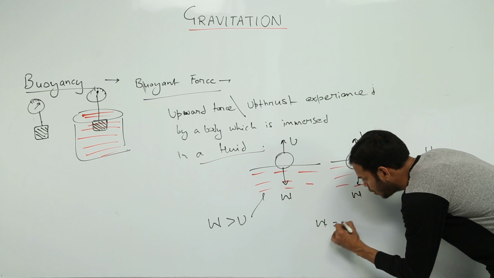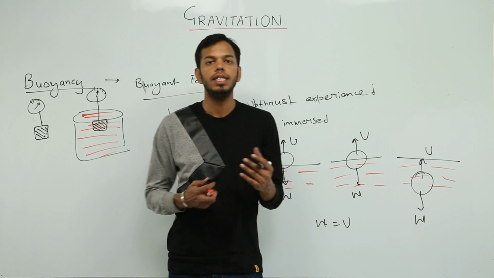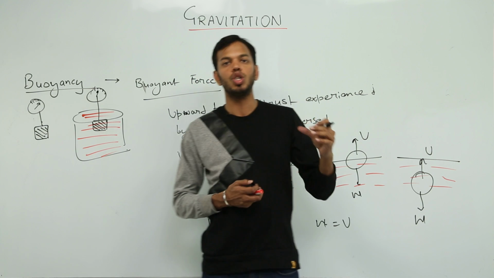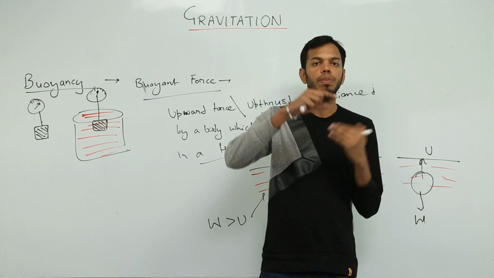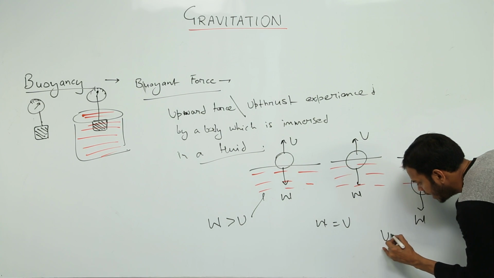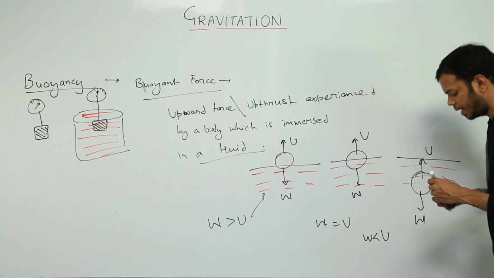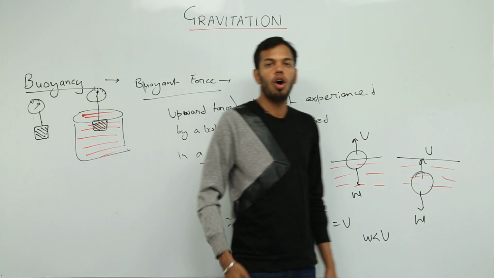If weight is equal to upthrust, the body will float partially in the fluid. That is the case of ice. When you dip an ice cube in a glass, you will see the ice cube is floating on the top, but it is also partially immersed. And lastly, the body will sink if the weight is greater than the upthrust. So if weight increases, the body will sink. This is all about the law of flotation.